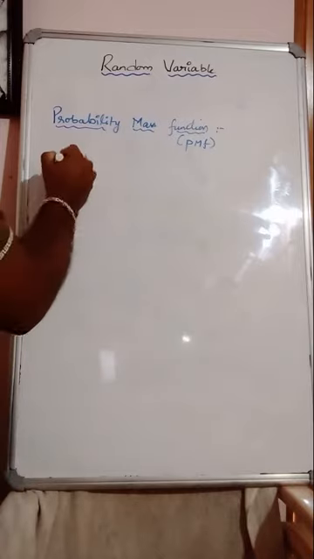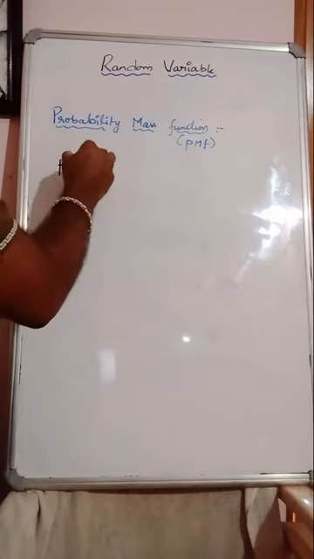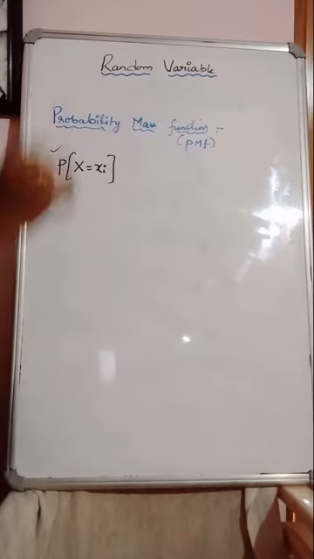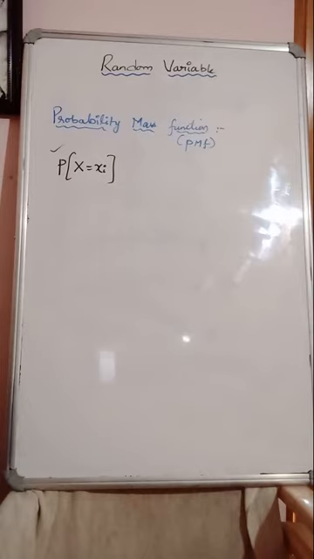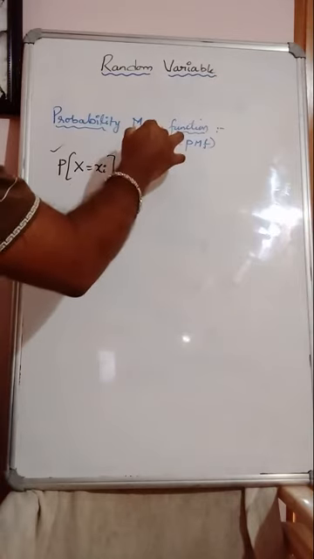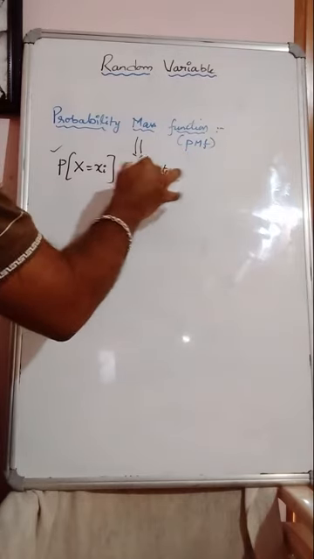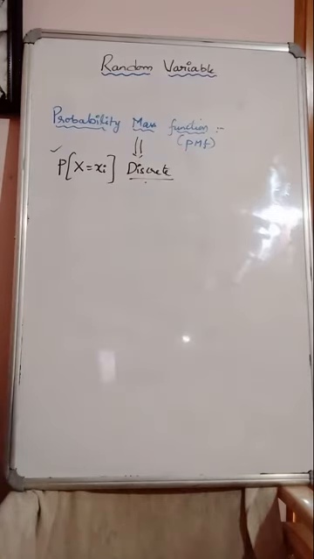See here, probability of this only we call a probability mass function. Clearly we can say this is a discrete function, right? Specific values with corresponding probabilities. So it's a discrete case.